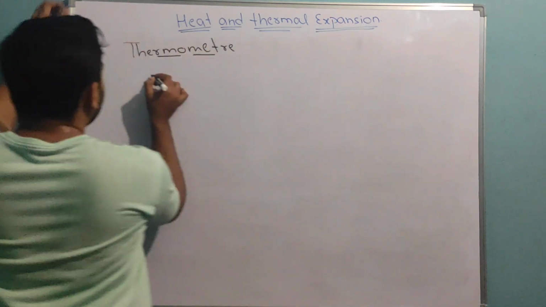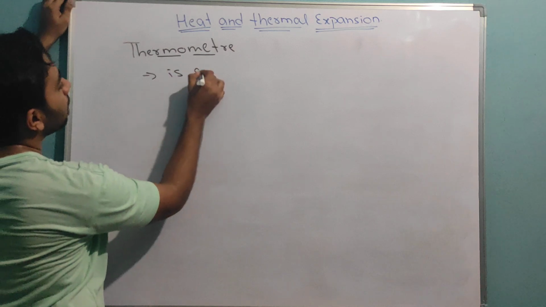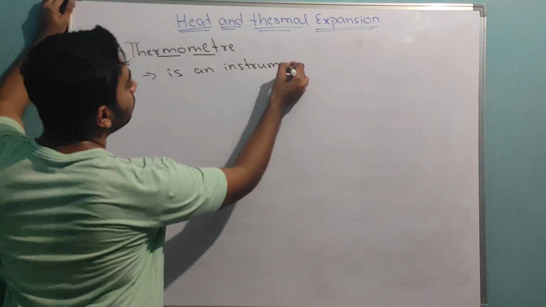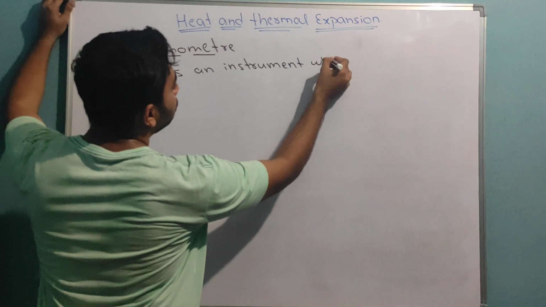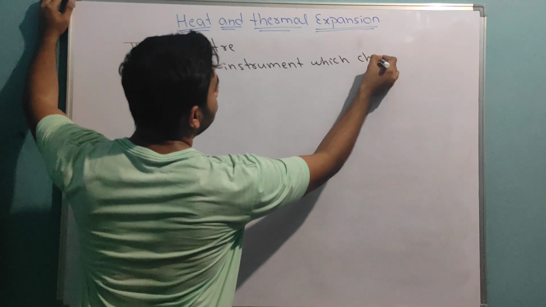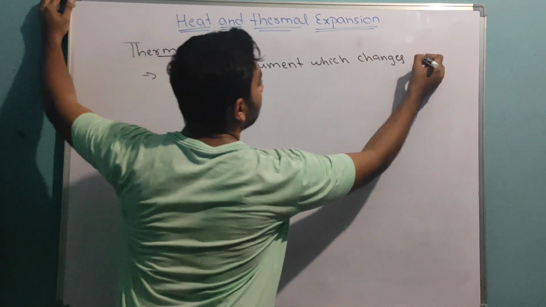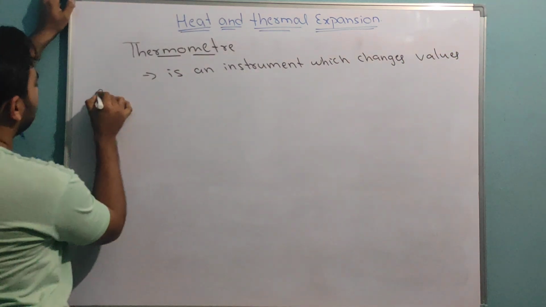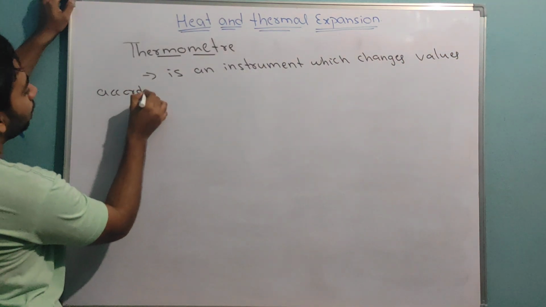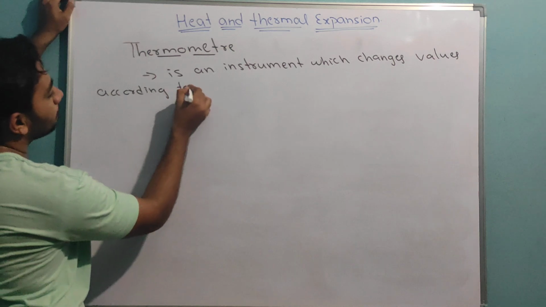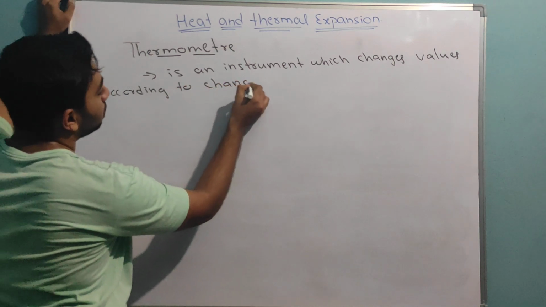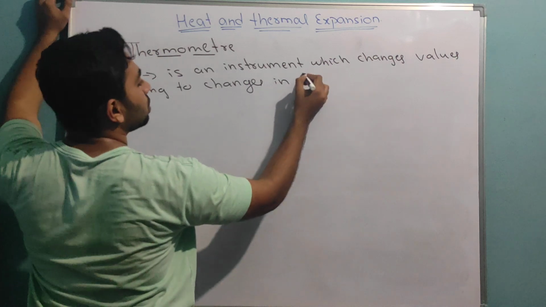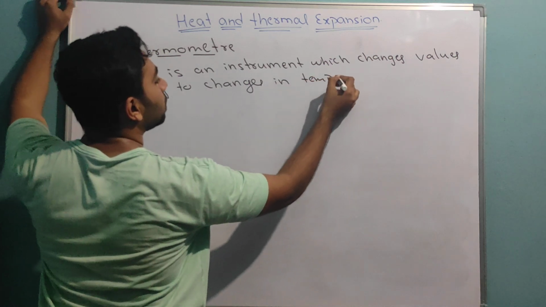Okay, now thermometer is an instrument which changes values according to changes in hotness or coldness, you can say, or temperature.